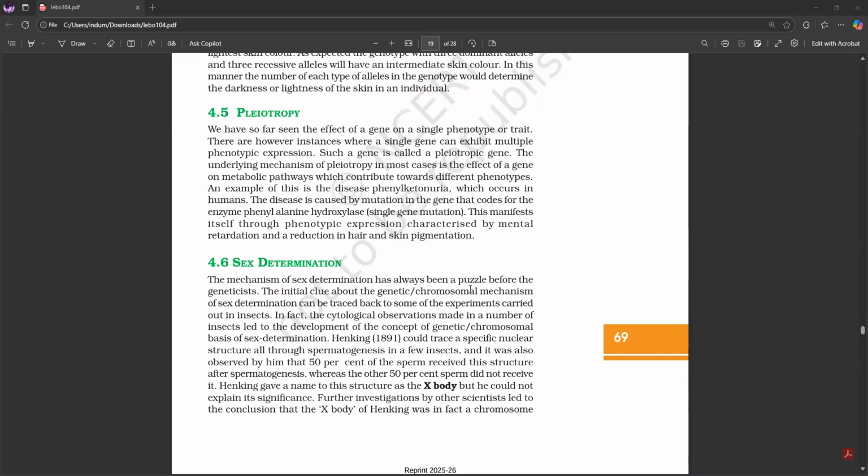An example of this is the disease phenylketonuria, which occurs in humans. This disease is caused by mutation in the gene that codes for the enzyme phenylalanine hydroxylase, a single gene mutation. This manifests itself through phenotypic expression characterized by mental retardation and reduction in hair and skin pigmentation.